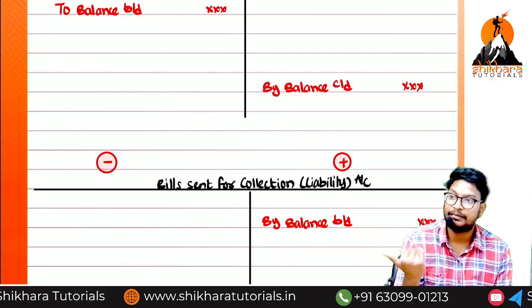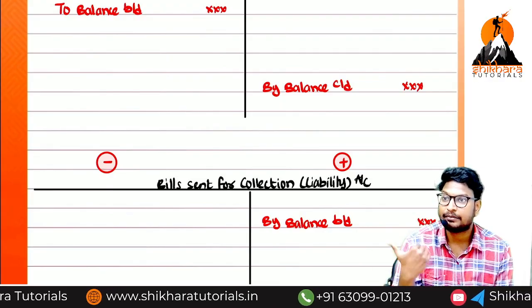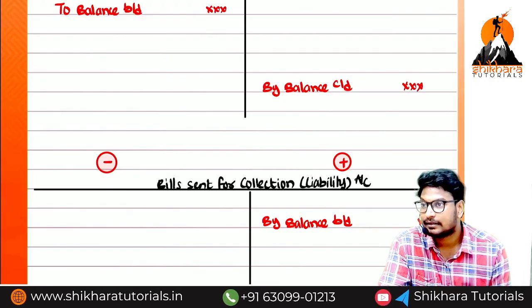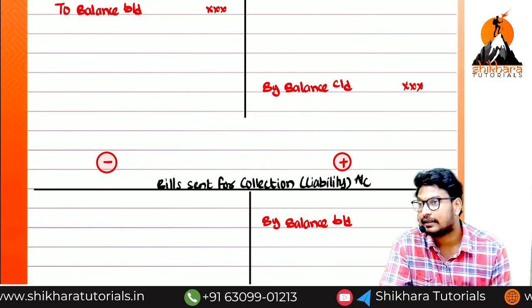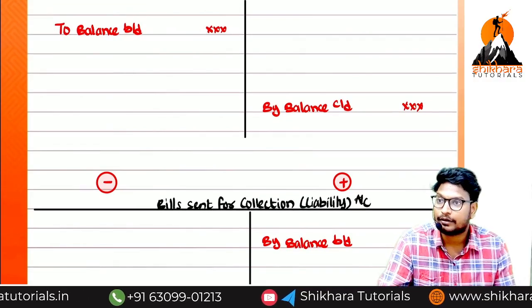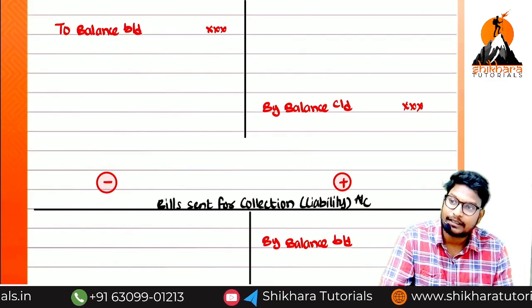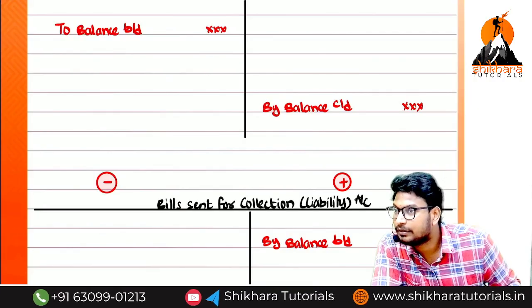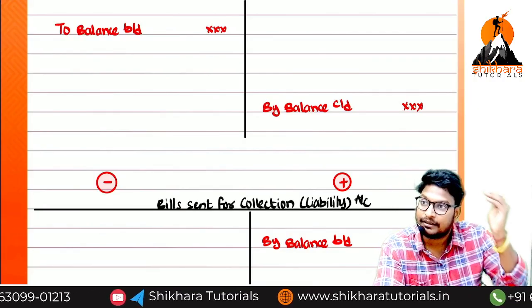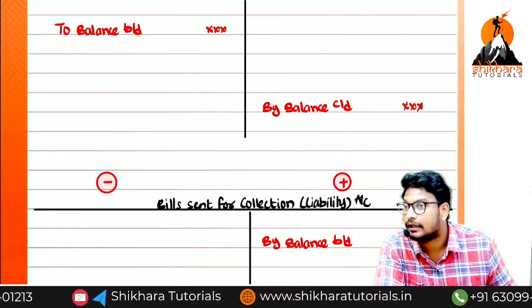If you receive the bills from the drawee, what is happening? Bills come in, bills go out. Bills come in: increases or decreases? Increases. Which side do we have to record? Debit side. What do we need to record? To bills sent for collection liability account. That means what is the entry? Bills sent for collection asset account debited to the liability account.